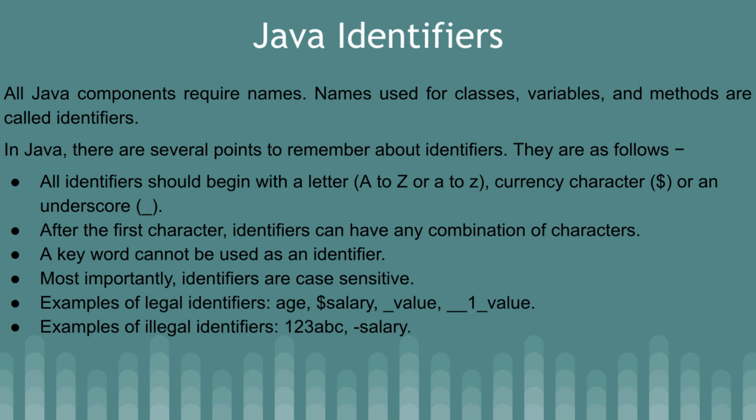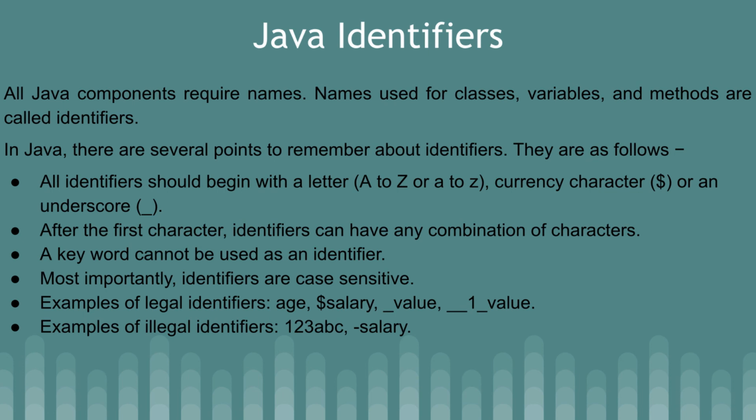In Java, there are several points to remember about identifiers. They are as follows. All identifiers should begin with a letter, A to Z or small a to z, a currency character, dollar, or an underscore. So you can use an underscore or dollar.